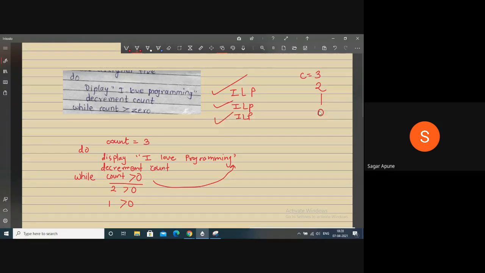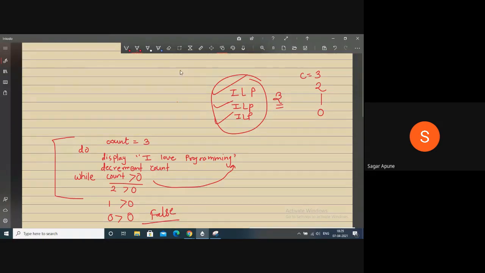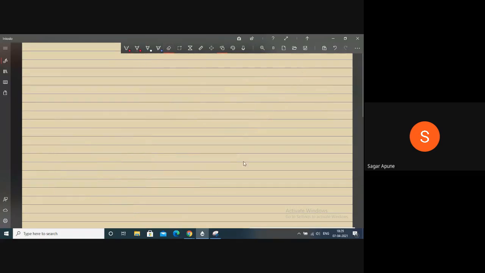Decrement count, count becomes 0. Now check, is 0 greater than 0? No, it gets false here, right? So don't execute the do while loop again. So now you will get the I love programming message 3 times on your screen. So these are the 3 loops: for loop, while loop, and do while loop. This is the execution part and this is the pseudocode part, not programming. We will cover this in detail in the third unit.